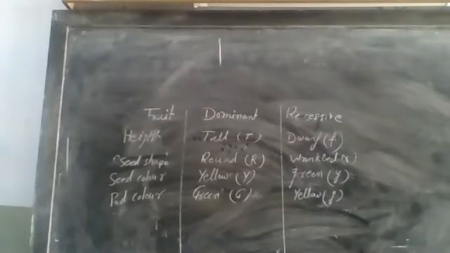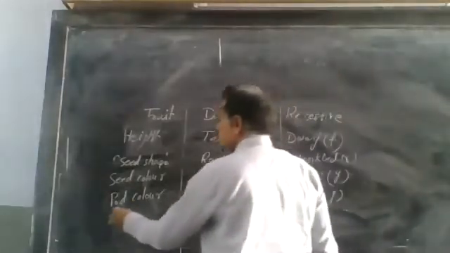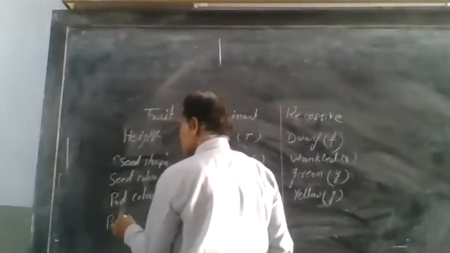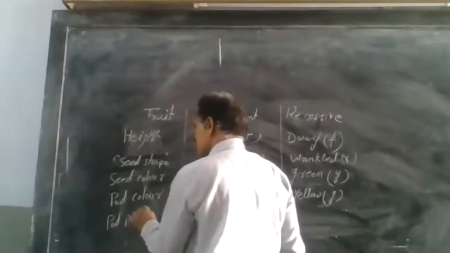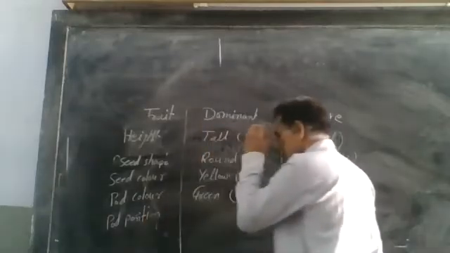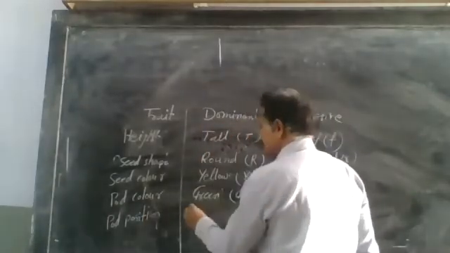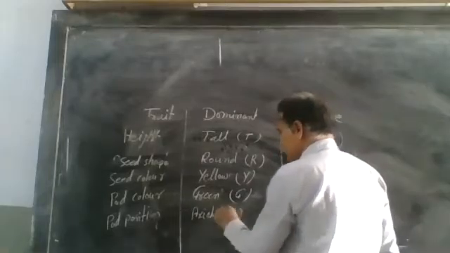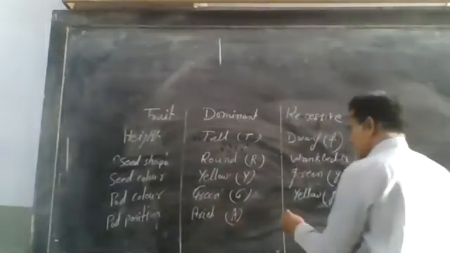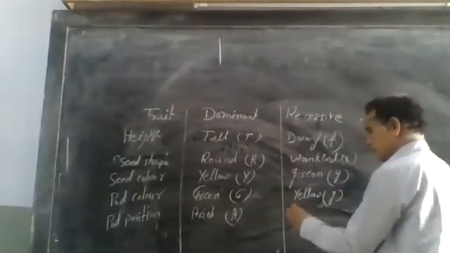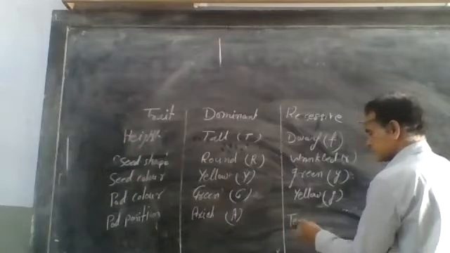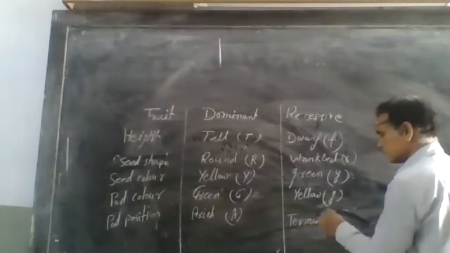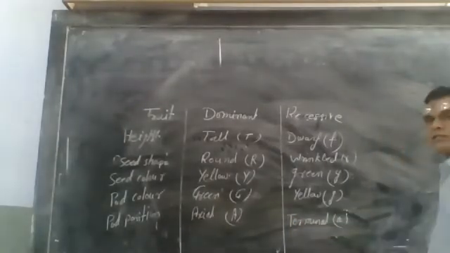Another is pod position: axile, capital A, dominant, and terminal, small a, recessive.